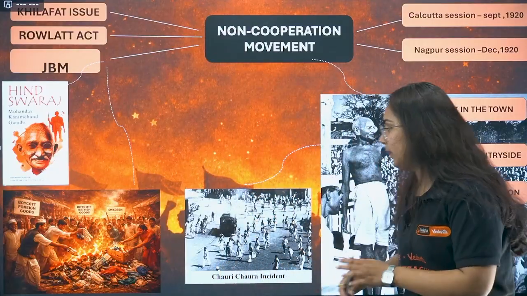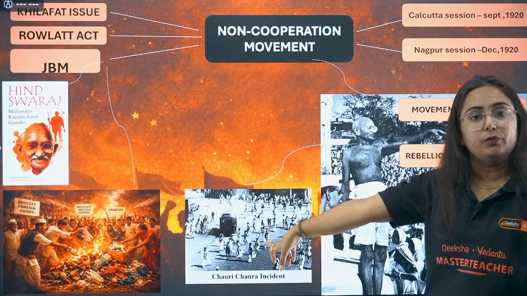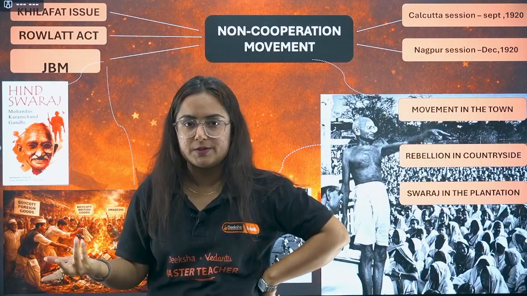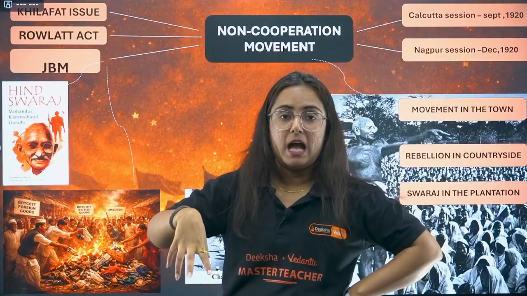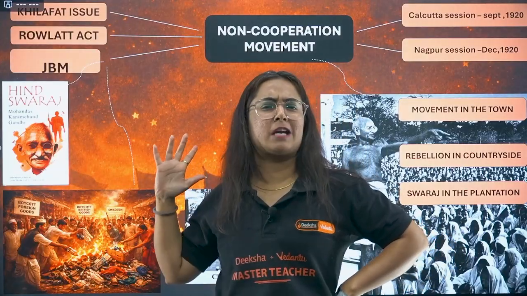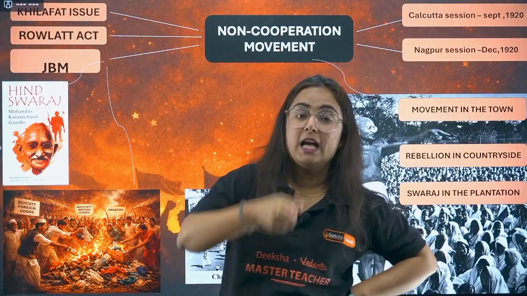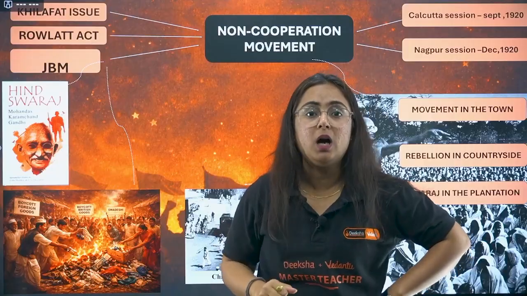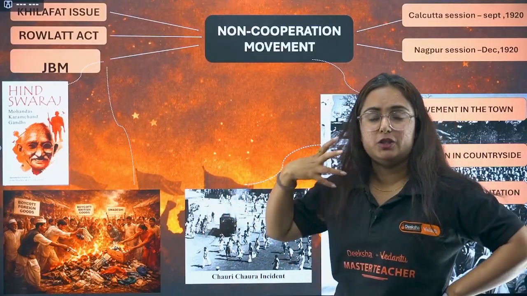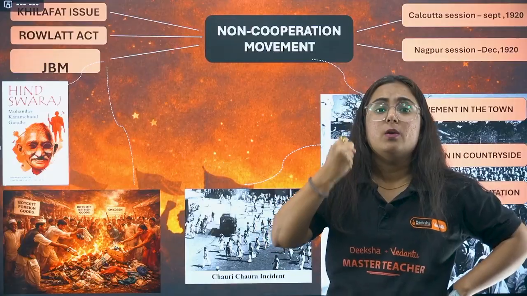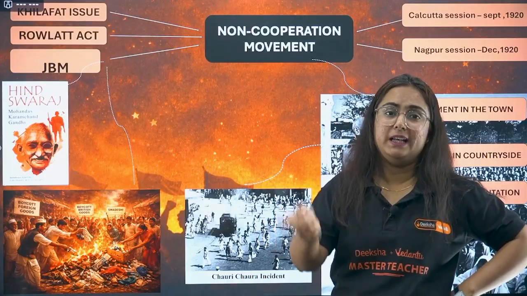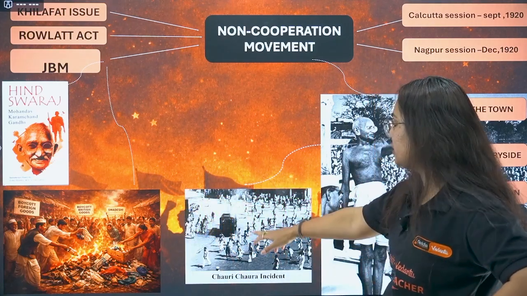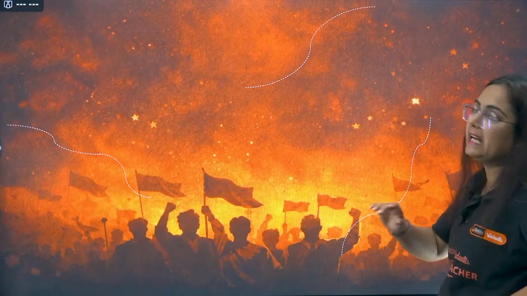A question that is frequently asked: what happened in 1922? An event where people were peacefully protesting, like we used to do always. The Britishers came, the policemen came and started hitting the people. This time the people got agitated: we will take revenge. Right? They set fire to a police station where 22 policemen of the Britishers were killed. Because of this event, Gandhiji thought that we are still not ready to do the movement, and hence the non-cooperation movement was withdrawn. So here the non-cooperation movement was withdrawn due to this act, that is the Chauri Chaura incident.